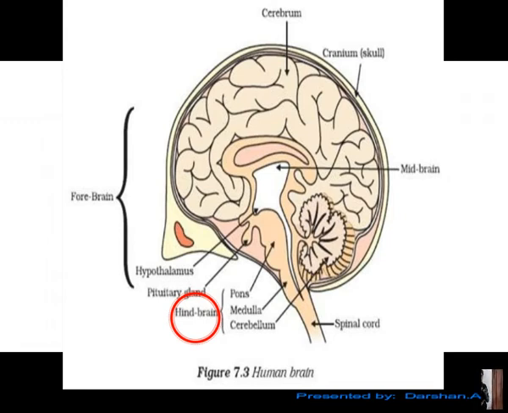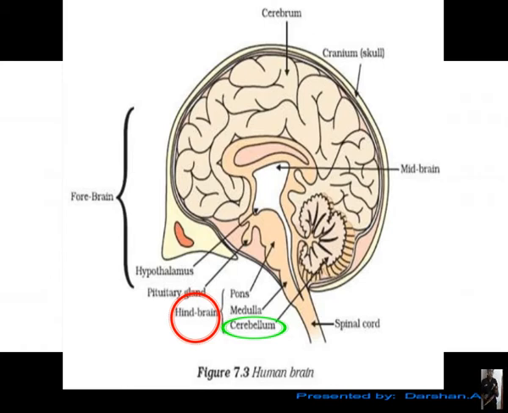Second is midbrain. Midbrain controls some involuntary actions, and it is also an important part of the brain. In 10th class syllabus, it is not too much given on midbrain, but now we'll go to the hindbrain as it is important. So hindbrain is the lower part of the brain, situated right downward, and from there exits the spinal cord. This is the extension of brain. The hindbrain consists of three parts: pons, it is below midbrain, medulla below pons, and cerebellum at the next side of the midbrain.